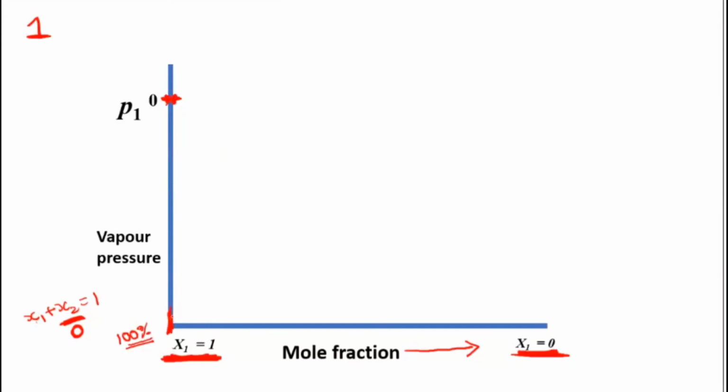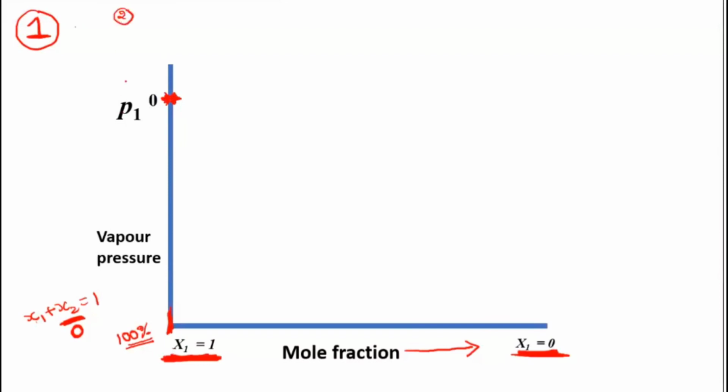Students, concentrate properly and listen to what I am trying to say here, because you need your full concentration, only then will you be able to understand. Initially I have only one component, so whatever pressure I am getting will be because of the first component. So when I am plotting 100%, I will get only the first component's vapor pressure. Agree with me? Now slowly I am adding the second component.